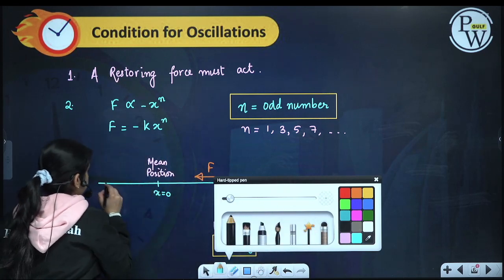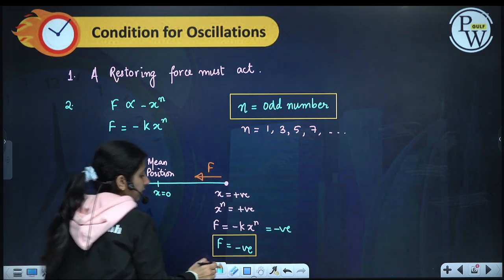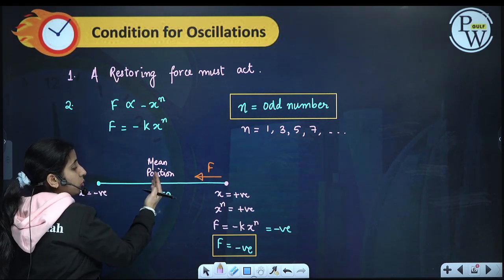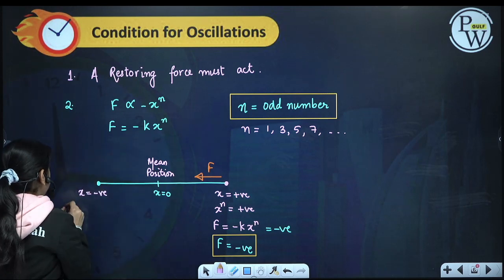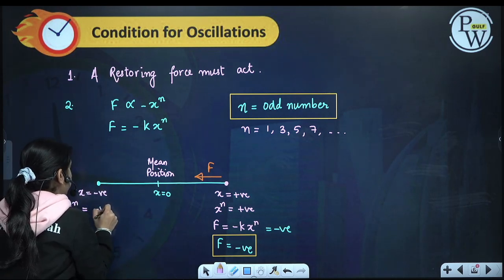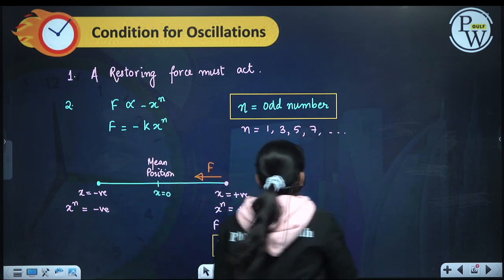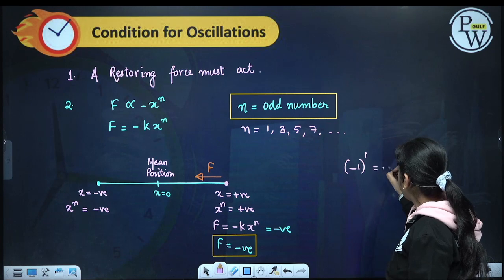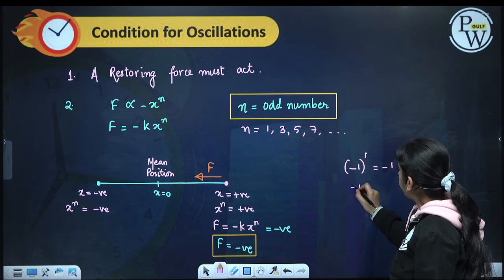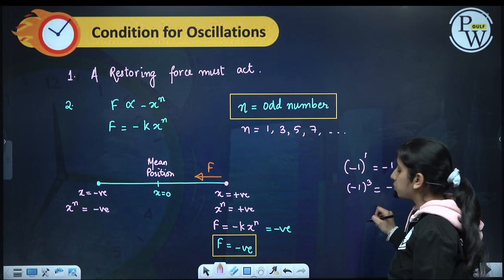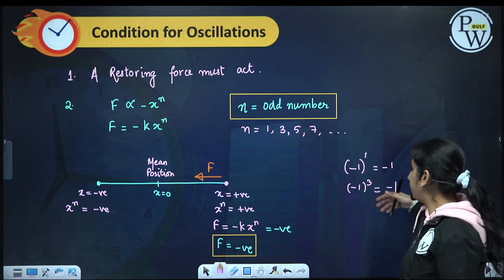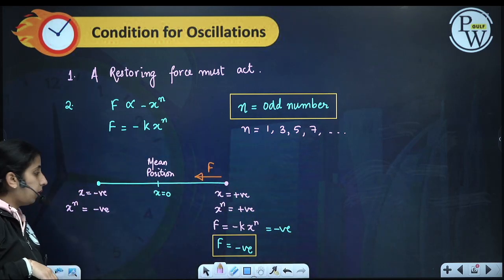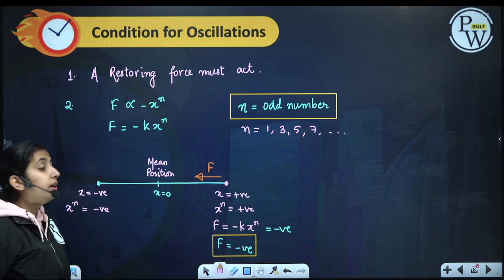If I go on this side, what will happen? Here x is negative, x equals 0 is this point. So x^n will also be negative. Let us say, minus 1 raised to the power 1 will be minus 1. Minus 1 raised to the power 3 will again be minus 1. Minus 1 raised to the power 5 will again be minus 1, because we have an odd power. So x^n will be negative.